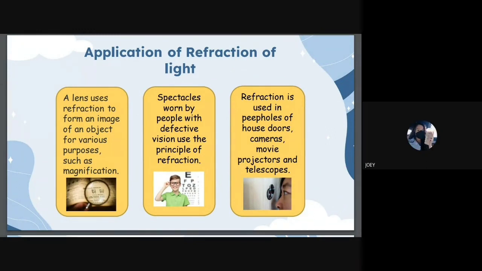This is the application of refraction of light. First, a lens uses refraction to form an image of an object for various purposes such as magnification. And the second is the spectacles worn by people with defective vision, which use the principle of refraction. And the last is that refraction is used in peepholes of house doors, cameras, movie projectors, and telescopes.